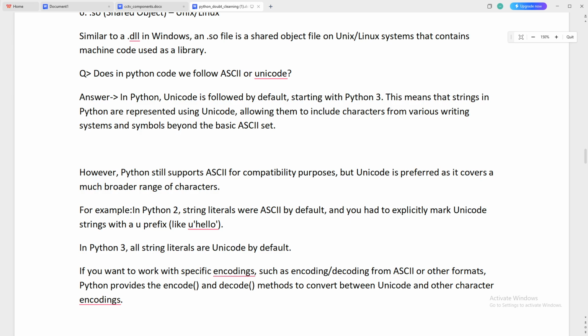In the next video we're going to talk about whether Python code follows ASCII or Unicode, etc.